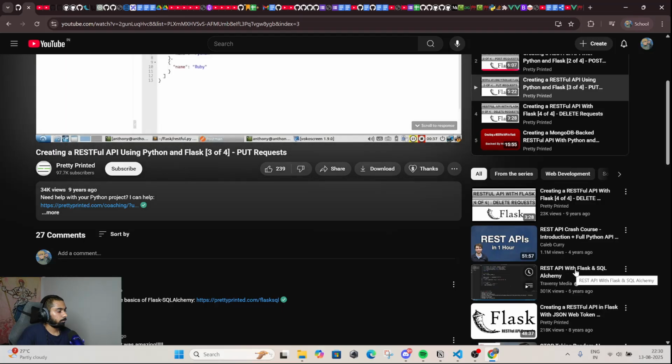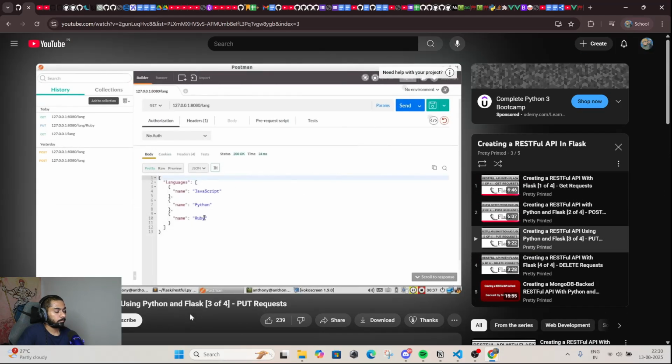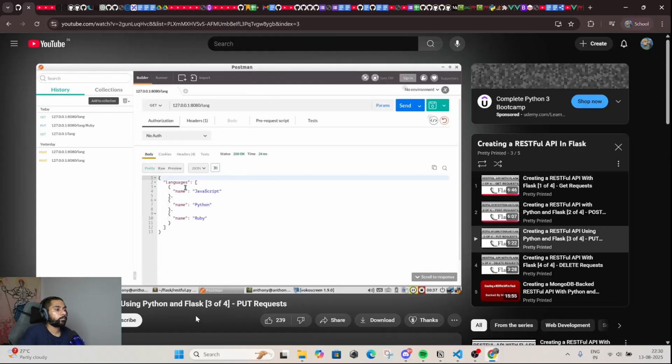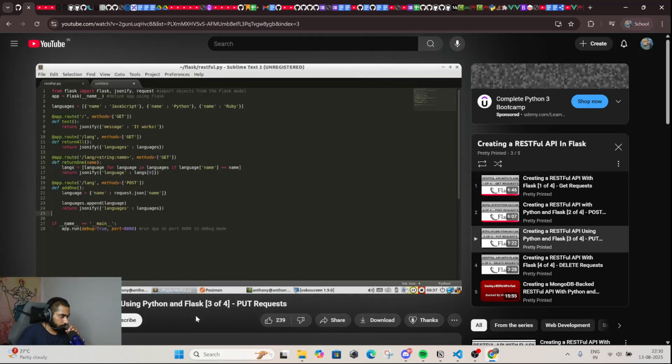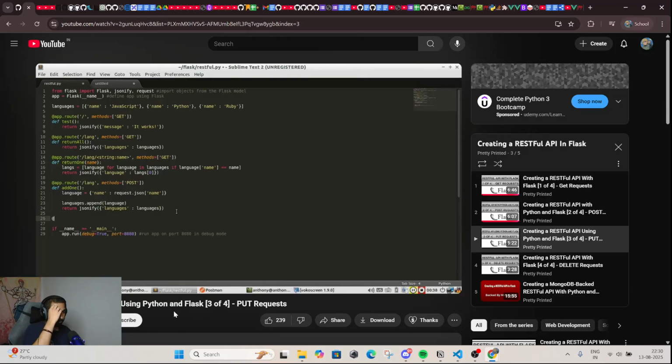I already have it open. By running GET on /lang, I get all the languages that I have in the object. So what I want to do is specify one of the languages to update. I'll take, let's say, JavaScript and change the name to something else. To write the code to do that, it's very similar to how we did GET requests on a single name. So let's get started.